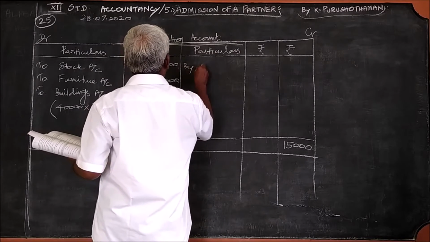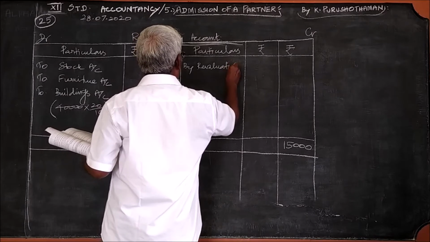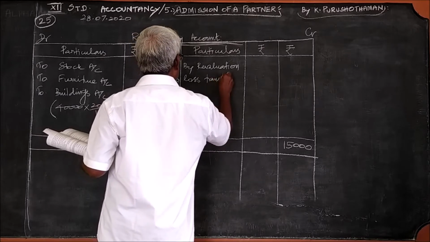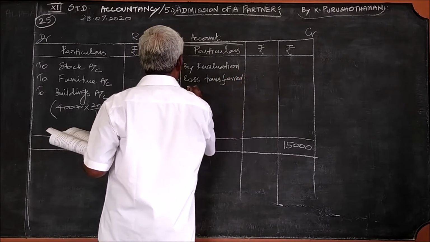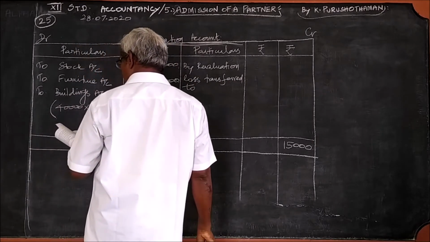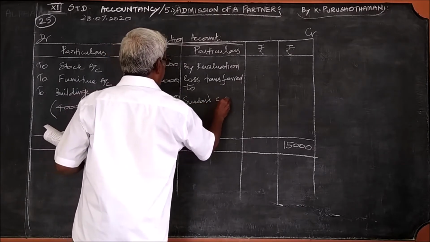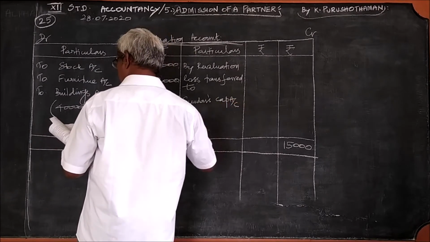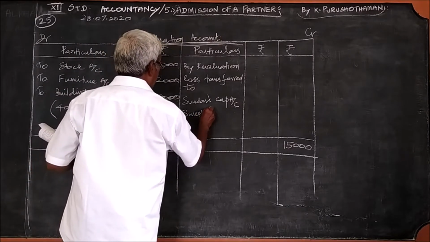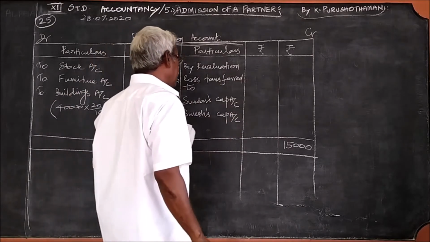Therefore this revaluation loss should be transferred to the two old partners, Sundar and Suresh: to Sundar's capital account, and the second one, Suresh capital account. This 15,000 should be divided among the partners.